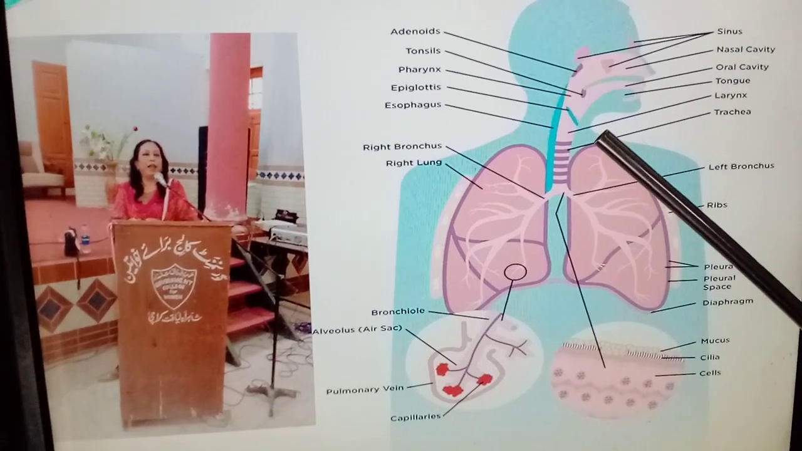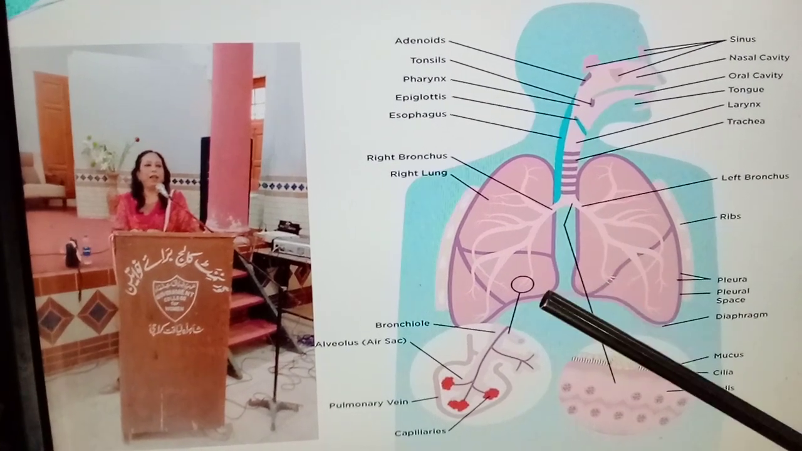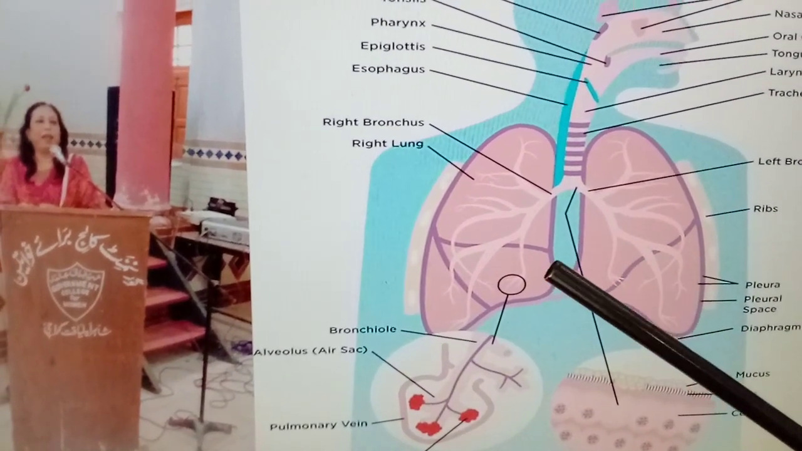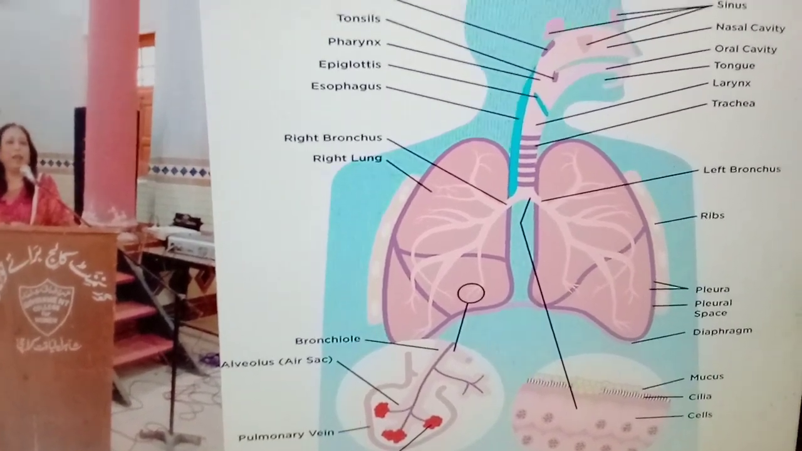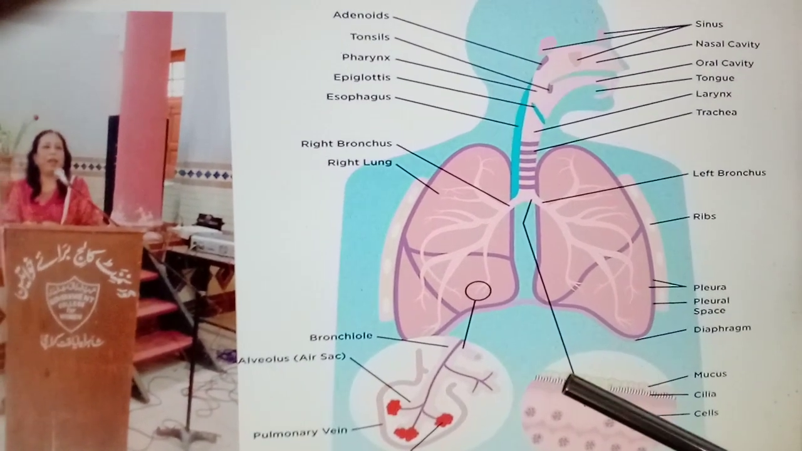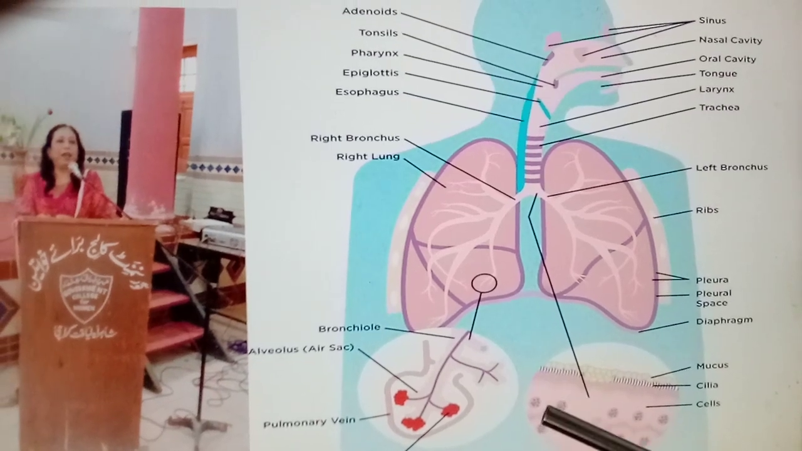Now number 3 is internal respiration. First is breathing, second is external respiration, and third is internal respiration. It is the exchange of gases between the bloodstream and the body tissue. The bloodstream delivers oxygen to cells and removes waste carbon dioxide through internal respiration.